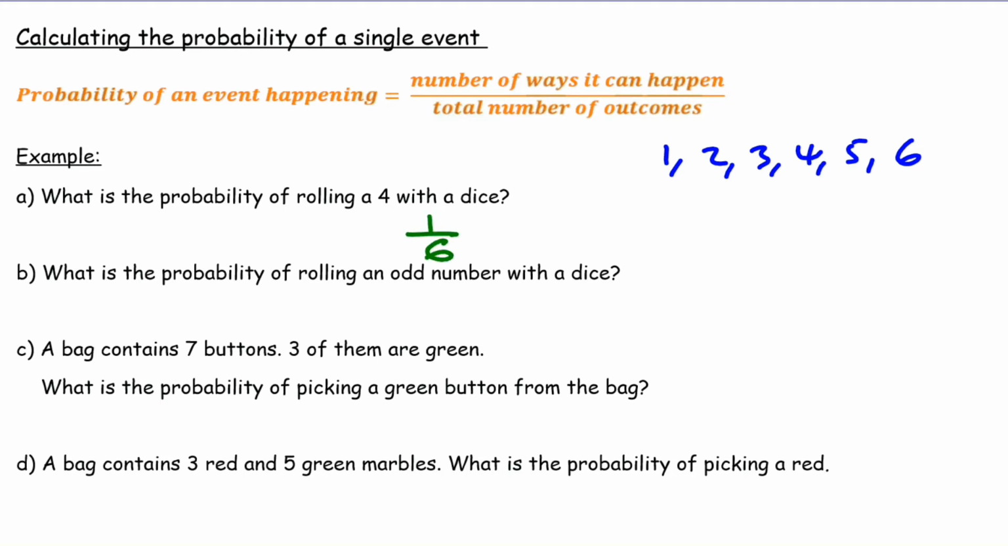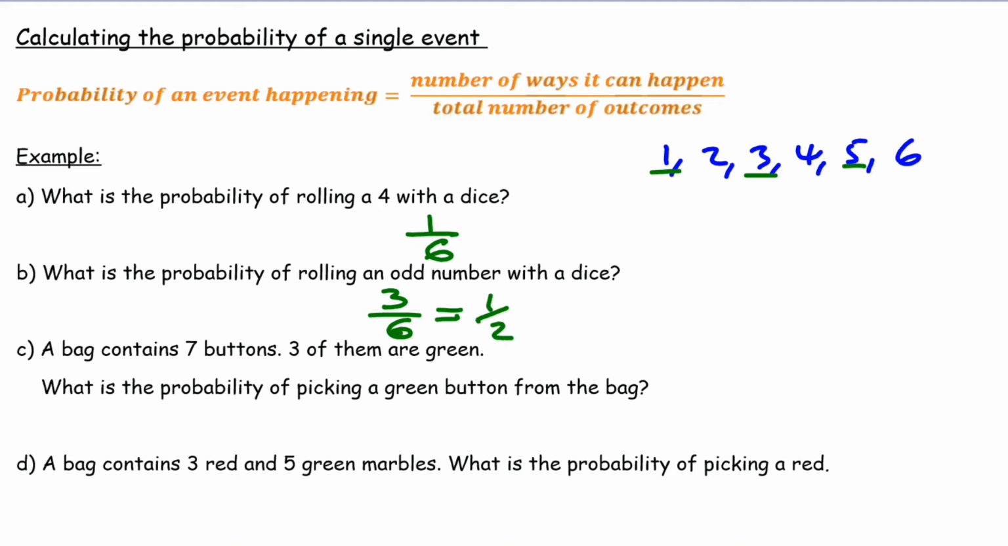What is the probability of rolling an odd number? How many odd numbers do we have? 1, 2, 3. So it can happen only 3 ways out of 6. And that you can simplify a fraction to a half.